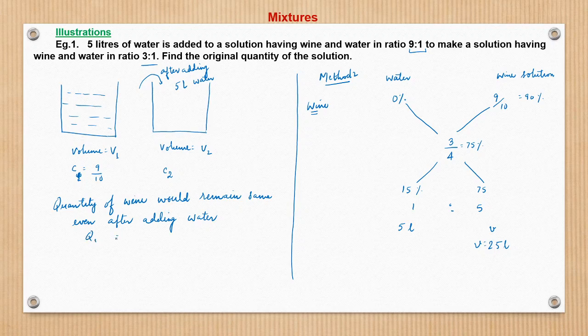So what will be the quantity here? What we are saying, Q1 is equal to Q2. Q1 is what? C1 into V1, right? We have seen this: quantity, concentration into volume, is equal to C2 into V2, right? So C1 we know is 9 by 10. V1 is, let's say, V1. C2 is, finally we know, is 3 by 4. And V2 is what? V1 plus 5.